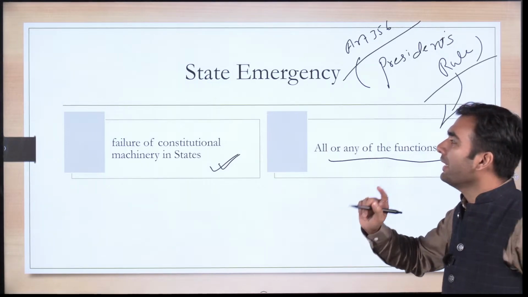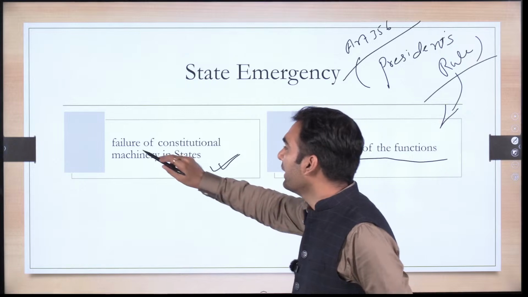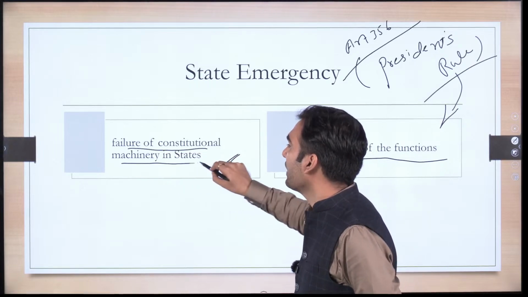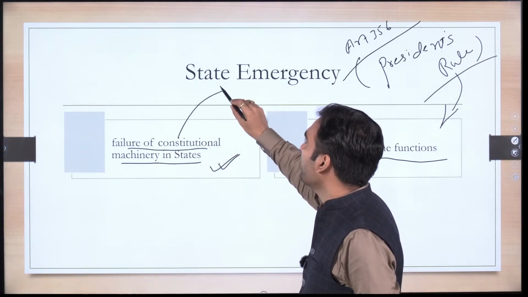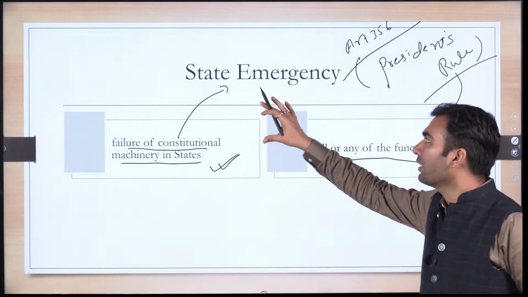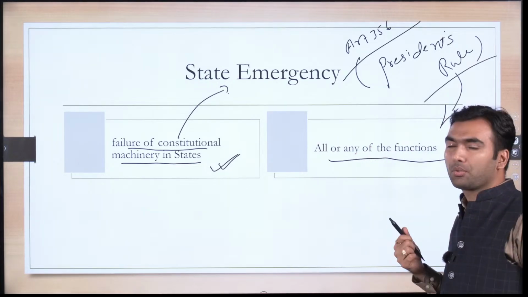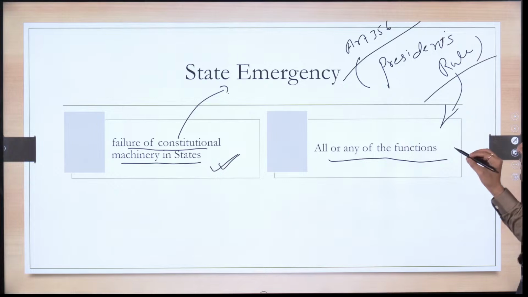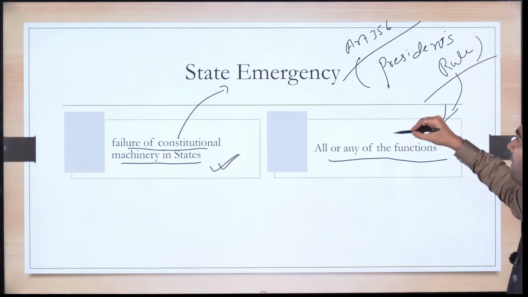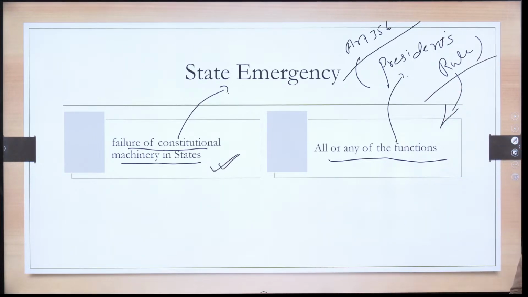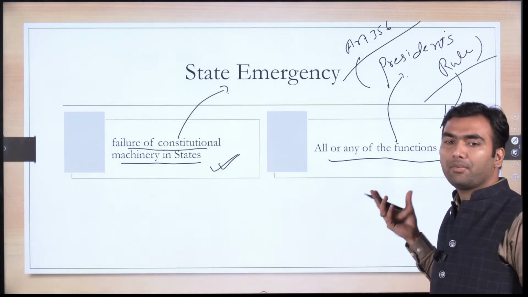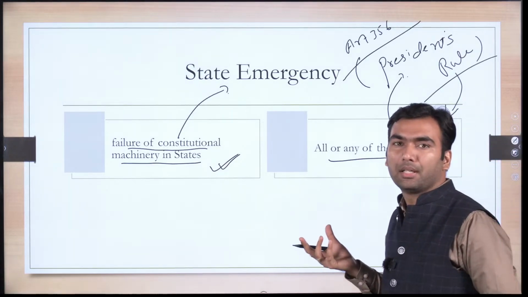Why the word state emergency has come? Because in case of failure of constitutional machinery in a state, so that's why we are calling it failure, there is emergency in a state. Why the word President's Rule? Because in case of failure of constitutional machinery, all or any of the functions of the state government can be taken by the president. President means union government. So that's why we are calling it President's Rule.